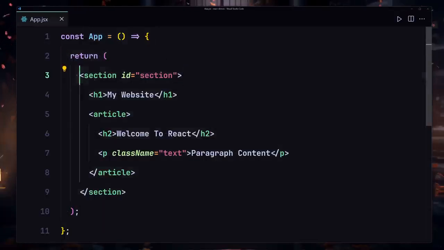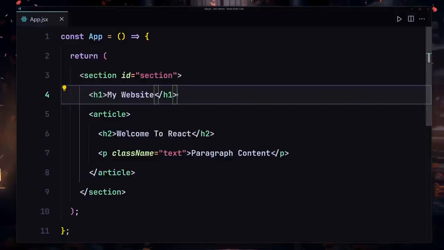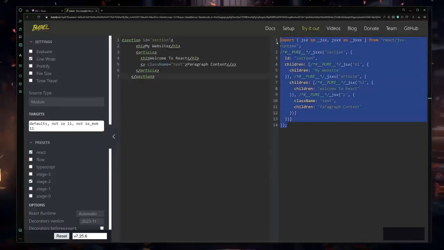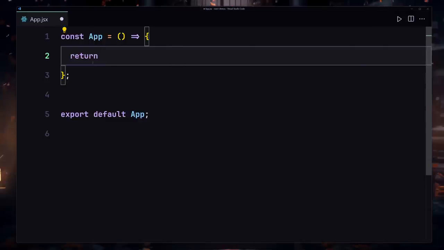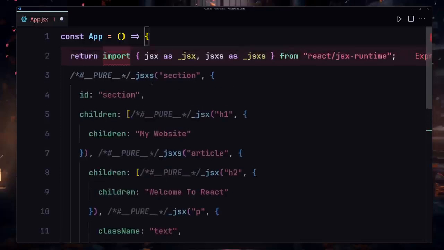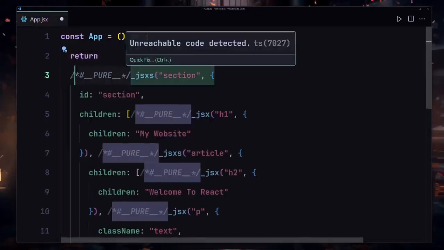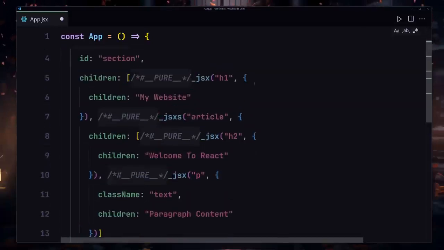Now let me show you how React.js converts all of this HTML to JavaScript. To show you that, first of all, you have to go into babeljs.io, and inside there you have to place your HTML content. So I'll just copy my HTML content from here and place it right here. And what are we getting? We are now getting JavaScript. If I copy that, instead of providing this section and article and stuff like that, I'm going to just remove that from here. I'll just provide my return statement, and now I'm going to place this content right here. I'm going to also remove this stuff. Let's just remove them. I'm going to also select this comment and hit Control D or Command D, and I'm going to just remove that from here.